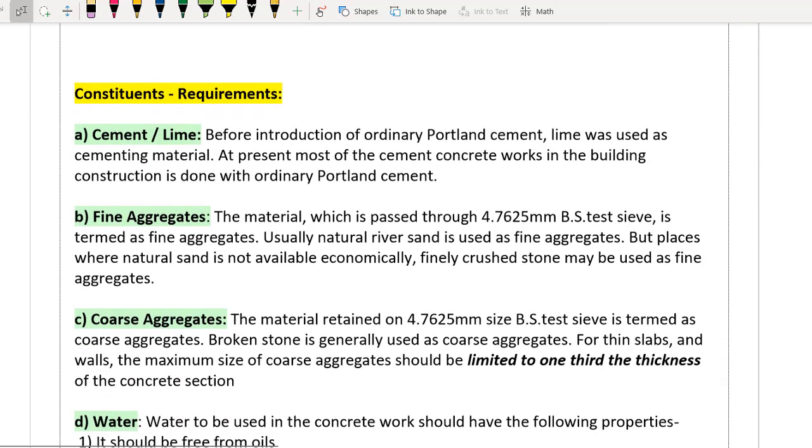Now let us see what are the various constituents we have. I have clearly told you we have 4 constituents: cement, water, fine aggregates, coarse aggregates. So cement you know already, basically we will be using ordinary Portland cement. Previously when there was no cement, we used to go for lime also. Lime भी use करते थे, but these days cement we have access of it, we are going for obviously ordinary Portland cement.